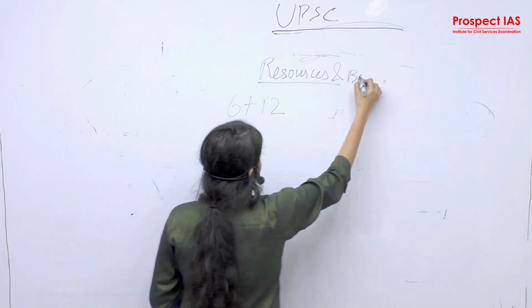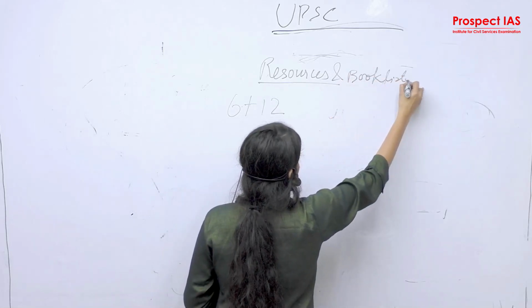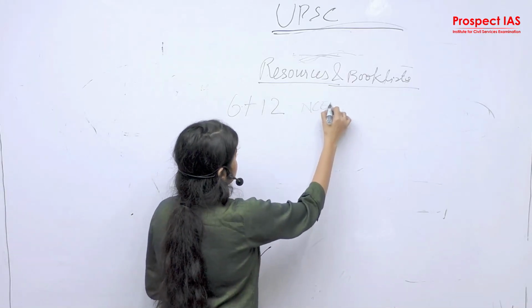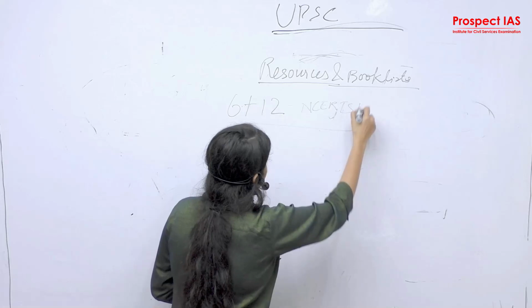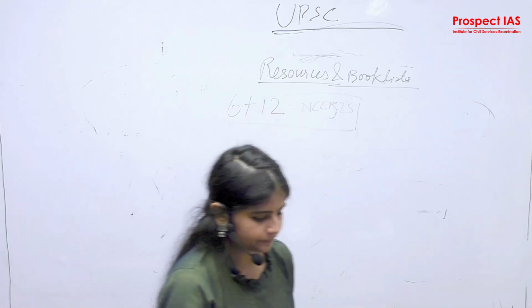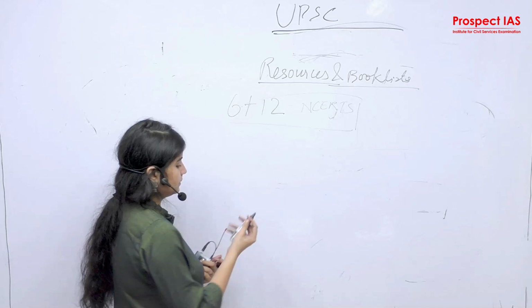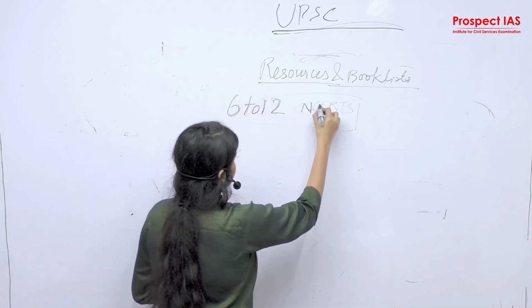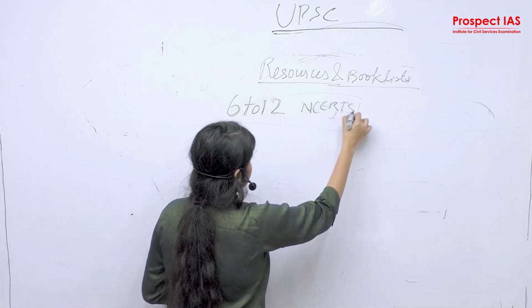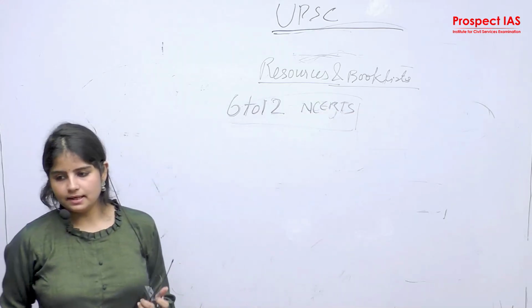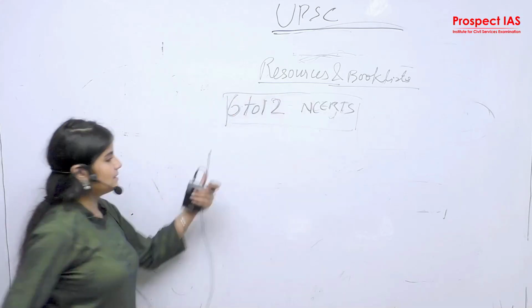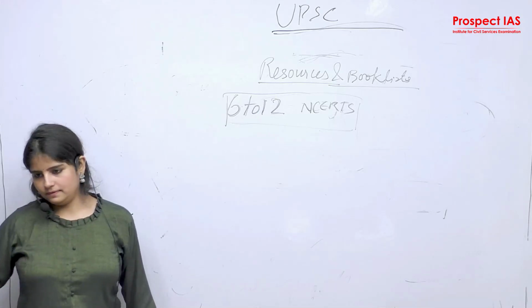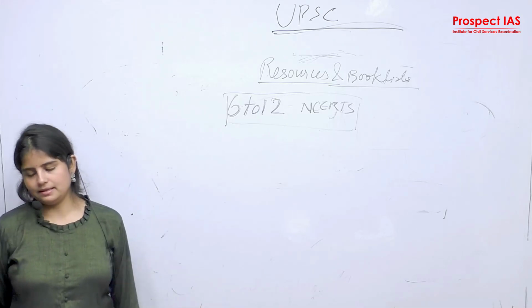Resources and book list. 6 to 12 NCERTs. This is going to set your basic general understanding of the subject. Right? 6 to 12 NCERTs, these are called the Bible. So first you need to prepare yourself with 6 to 12. And that is going to be done in the class itself.